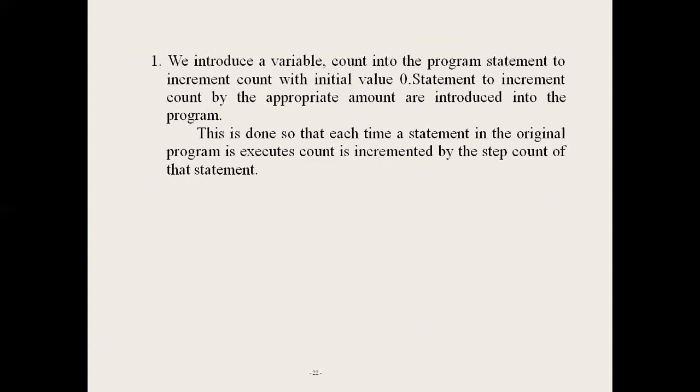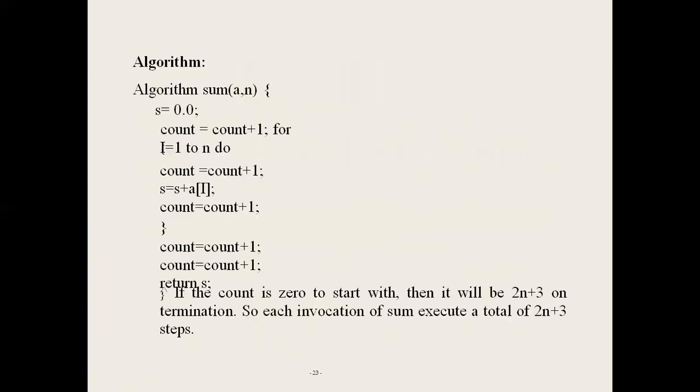For example, the sum of n numbers. Suppose the sum of n numbers algorithm is: s equal to 0.0, for i equal to 1 to n do, s equal to s plus a of i, and return s. To calculate the total number of steps executed by the algorithm, insert a count increment statement after every statement: after the assignment statement, after the iterative statements, and after the return statement.